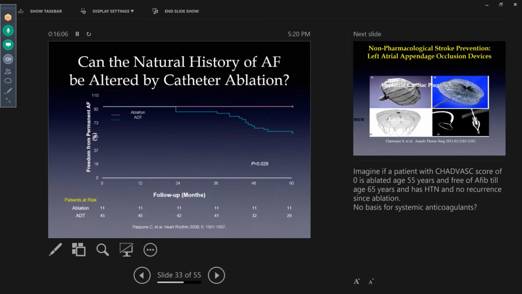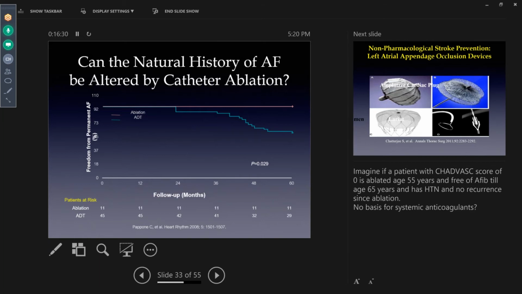And then the other question is that when we ablate people, I know Dr. Fontaine talked about the CABANA study, we can actually change the natural history of atrial fibrillation. Therefore, when you look at people who got ablated and those who were treated with medication, the people who got ablated, their risk is almost normalized like those who never had AFib.